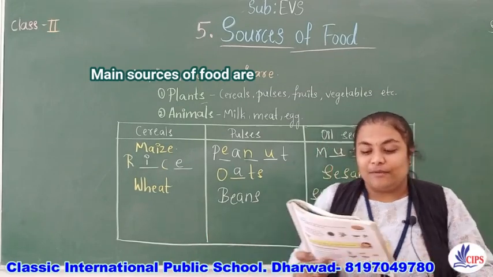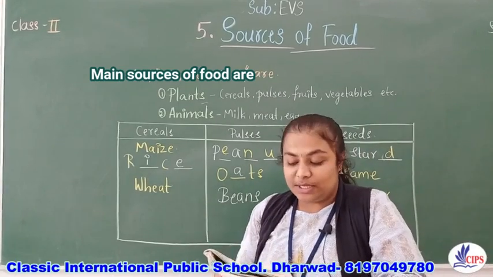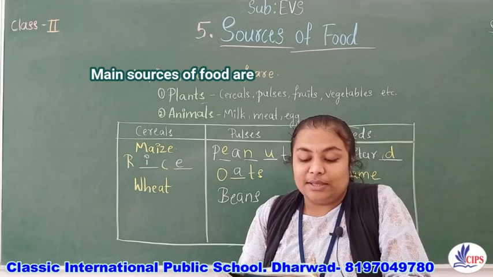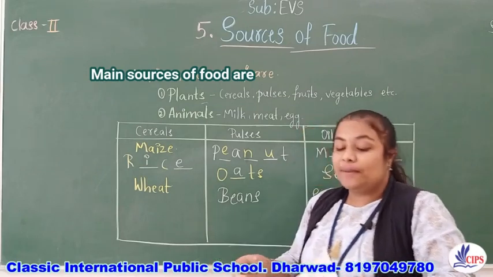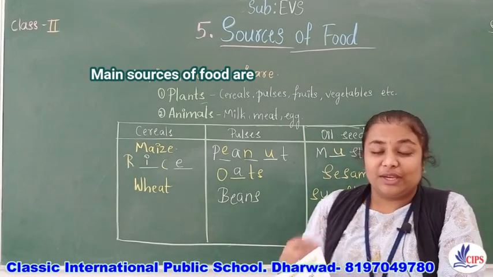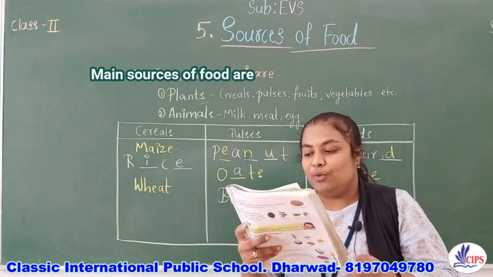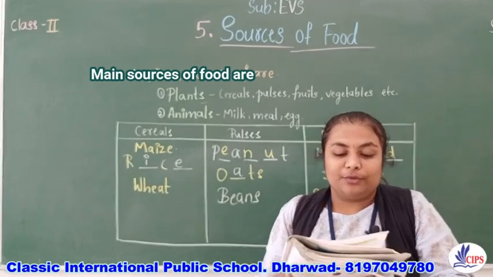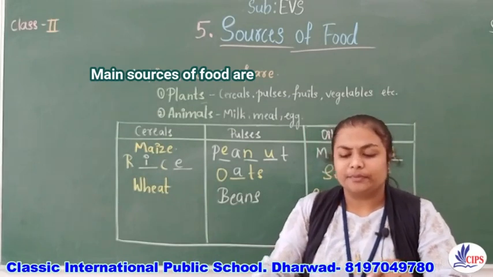Vegetables and fruits provide us essential vitamins and minerals. They also contain roughage. Roughage means edible fiber, a fiber which we can eat. That helps us to digest the food. We get vegetables from almost all parts of our plants.